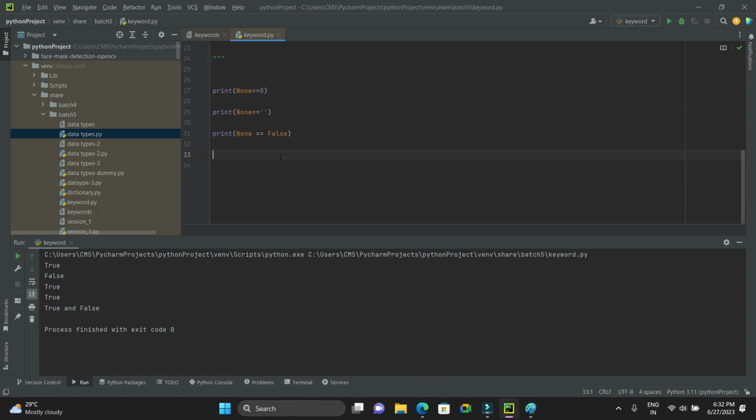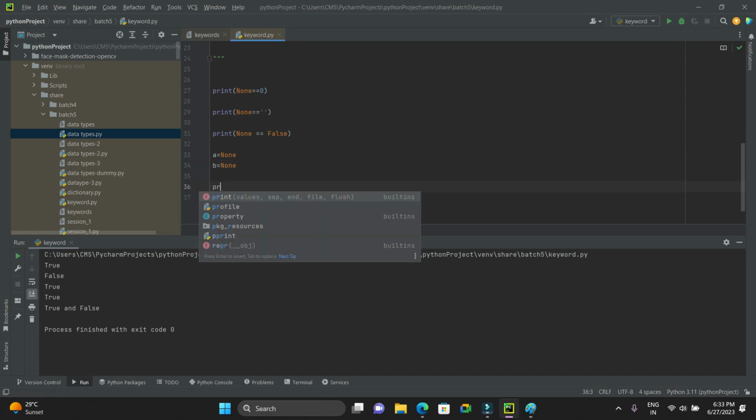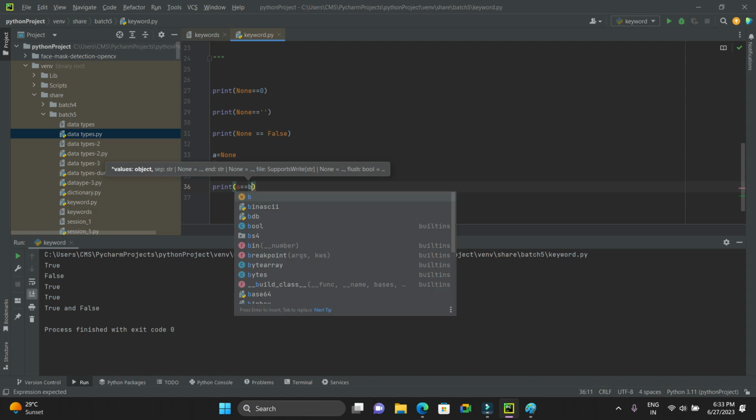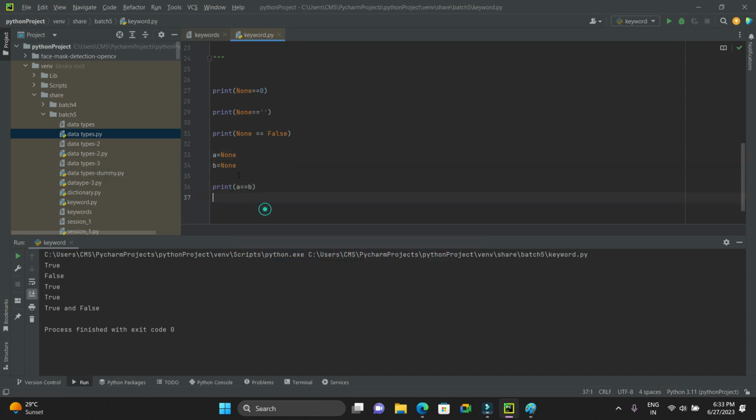So here, if I run this now, I'll pass some values. A is equal to None. Next, B is equal to, again, None. Now I'll compare: A is equal to B. Now what should be the output? Actually, as I said, both are None, which means nothing. This statement should be true, and this statement should be false, and this statement should be false, and this statement should be false, because None cannot hold any value.